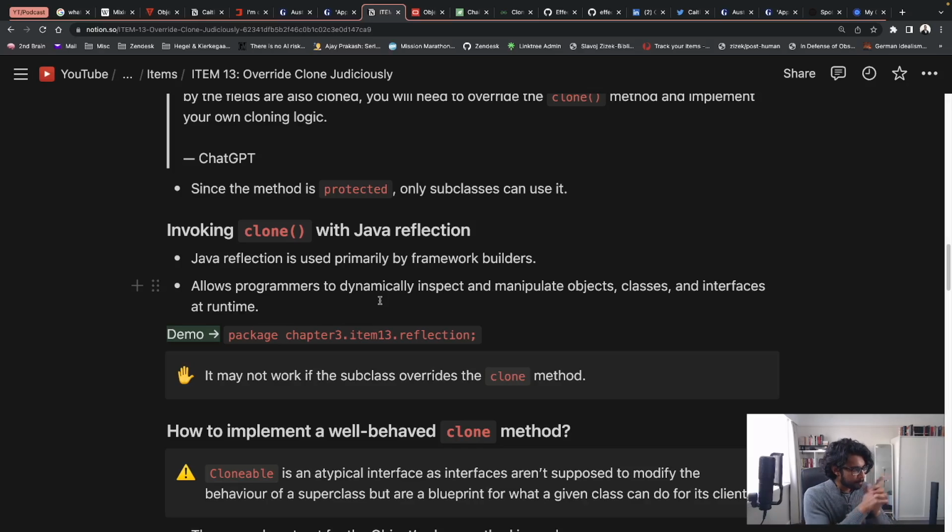But I think the important point there was, it's not recommended to use reflections and try to use the superclass object's clone method. Best thing to do is to implement the Cloneable interface and then just override it and define your own clone method. Alrighty, that's it for part one of item 13, override clone judiciously.